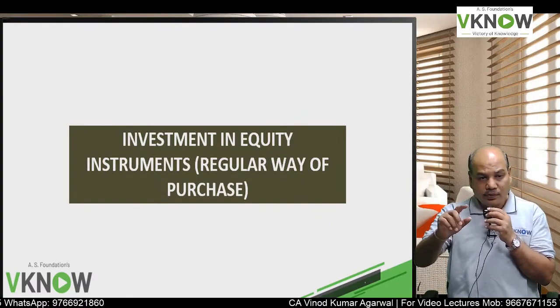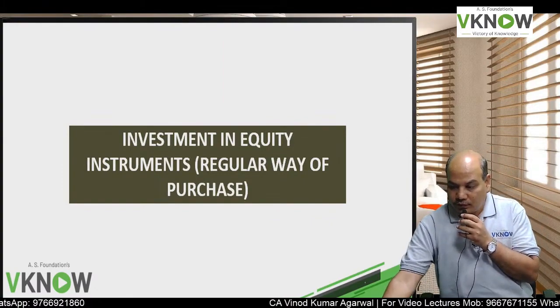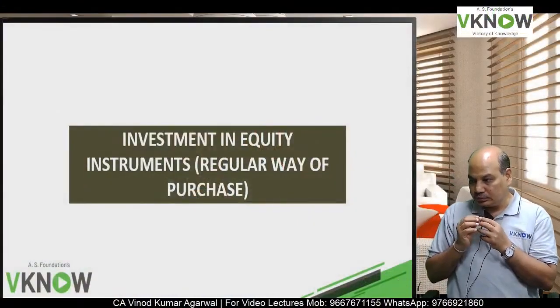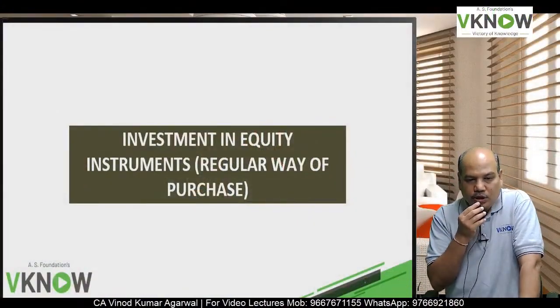So what we have covered till now, understand. First we have covered short-term financial asset. Then we have covered long-term financial asset. Three categories we have discussed: amortized cost, FVT OCI, FVTPL. Now we are going to cover investment in equity instrument.